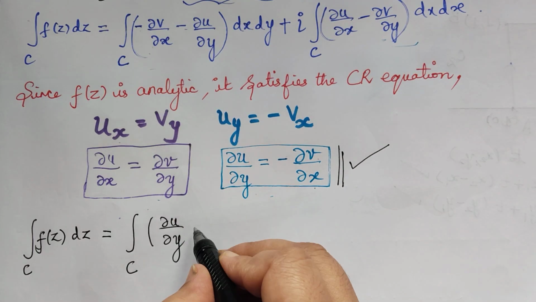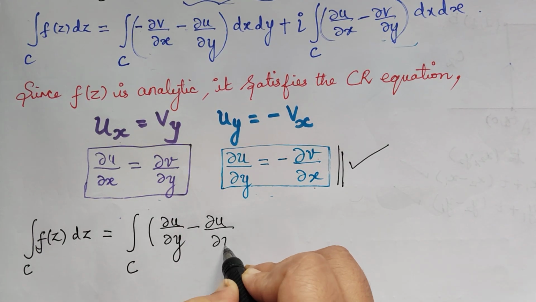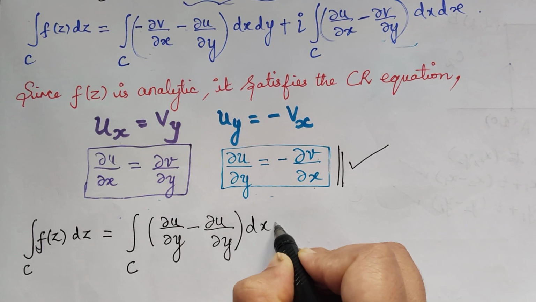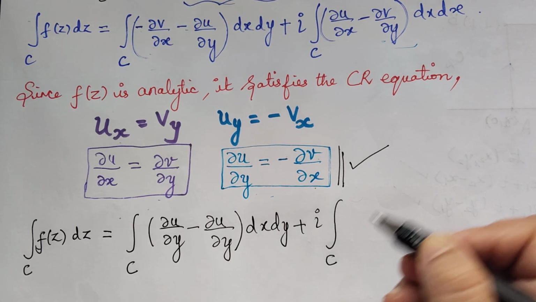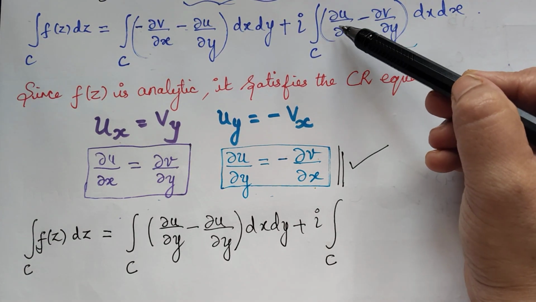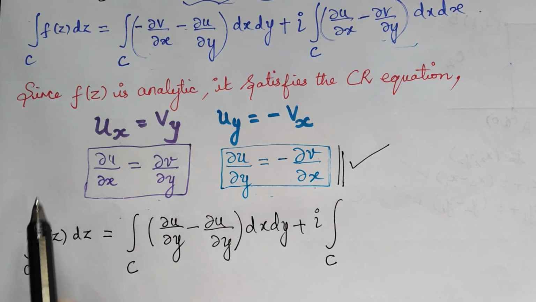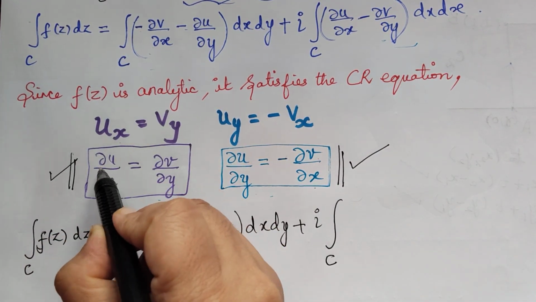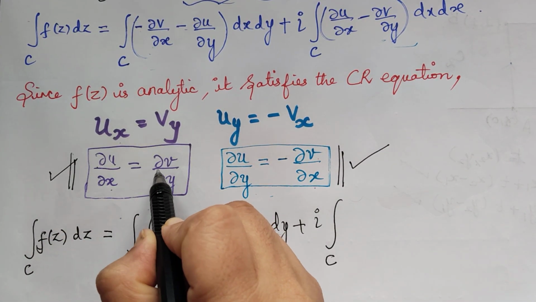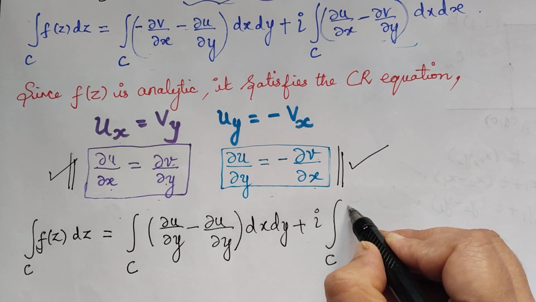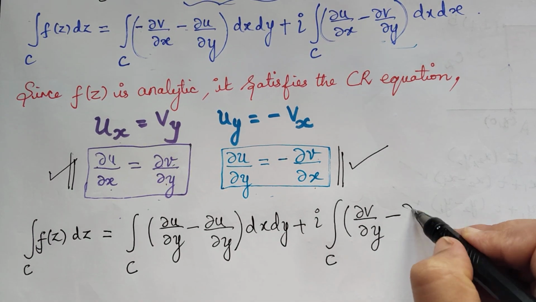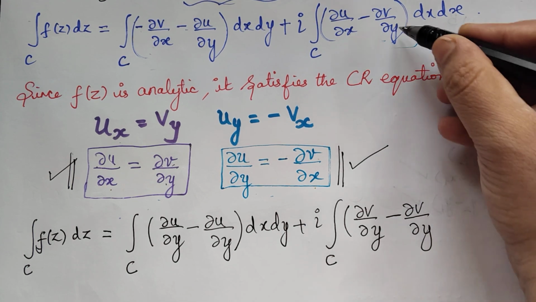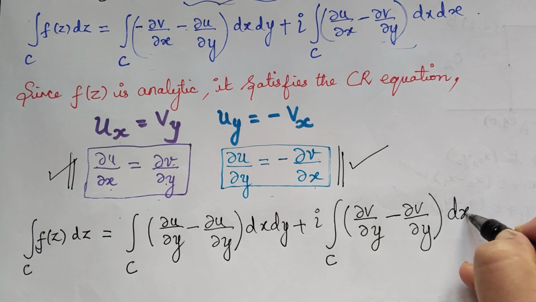And then we have minus ∂u/∂y dx dy, plus i multiplied with integral over C. Now what is ∂u/∂x? Using the first CR equation, we know that ∂u/∂x is equal to ∂v/∂y. So we can substitute that: ∂v/∂y minus ∂v/∂y, which we already have here, dx dy.